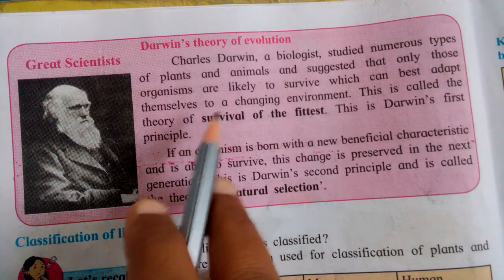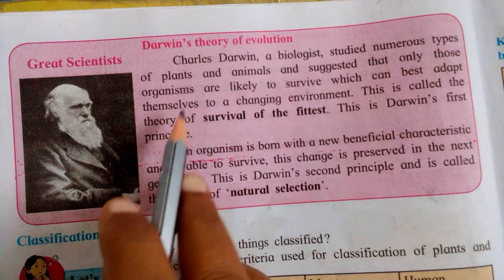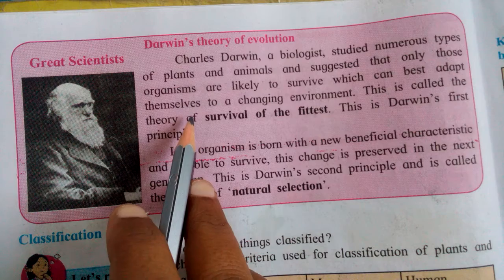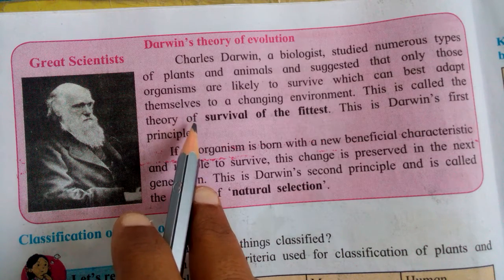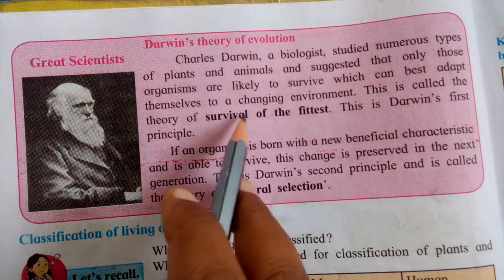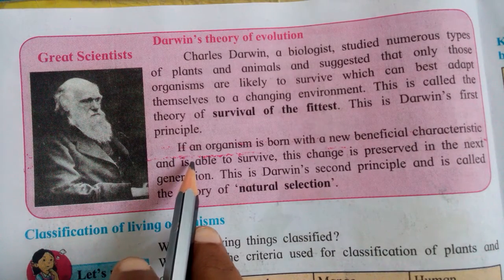Means the living things, the organisms, survive which can best adapt themselves. Where they live, if they are best adapted to that region, they survive easily. Okay, and it is the first principle of Darwin.